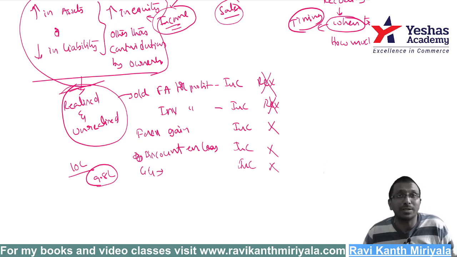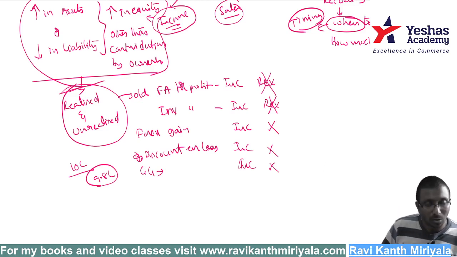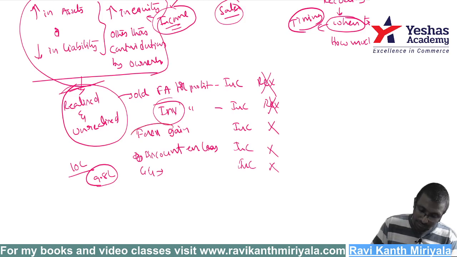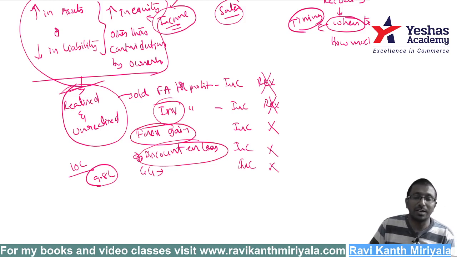Those have separate standards. Like fixed assets, refer to Accounting Standard 10. If it is investment, Accounting Standard 13 you are supposed to refer. If it is foreign exchange fluctuation gain, refer to Accounting Standard 11. If it is discount, there is no standard for this, the general principles of accounting apply. And for government grant, Accounting Standard 12 you are supposed to refer.